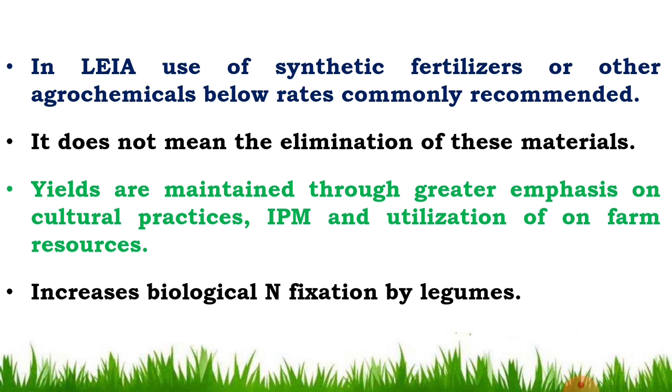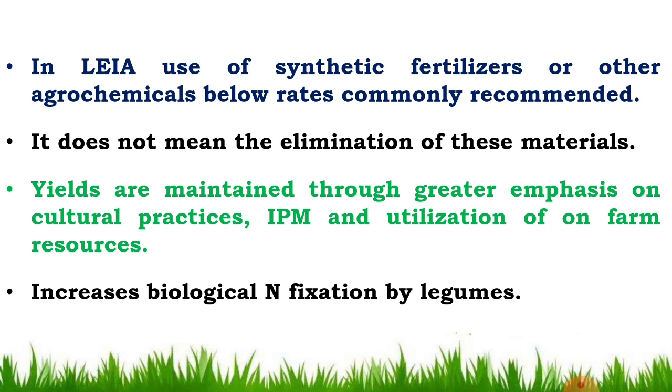In LEI, use of synthetic fertilizers or other chemicals is below the rates commonly recommended. It does not mean the elimination of these materials. In the LEI, you have to use synthetic fertilizers, pesticides, insecticides, etc. in limited quantities or below the rates commonly recommended. You can use any agrochemicals, but in the recommended dose or below the commonly recommended rates, so it improves the environmental quality and maintains the environment and soil fertility.